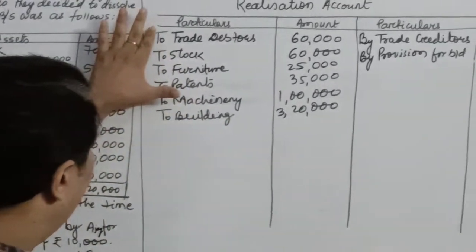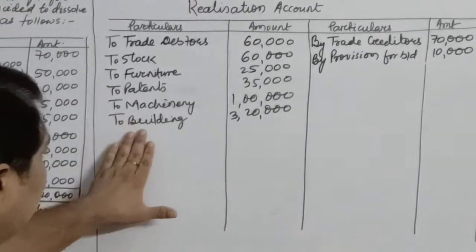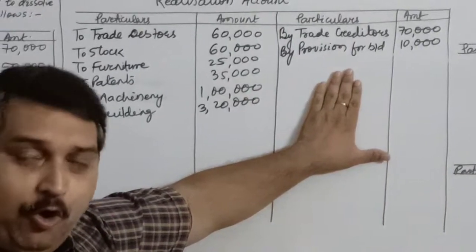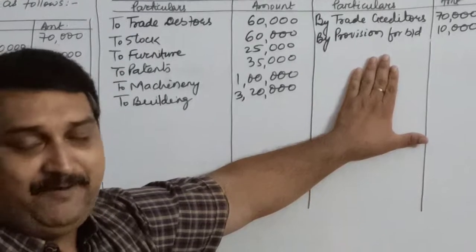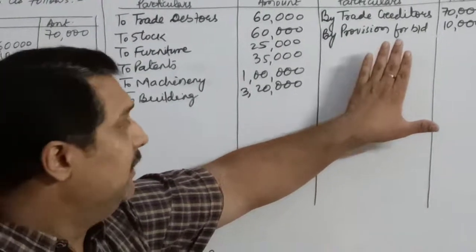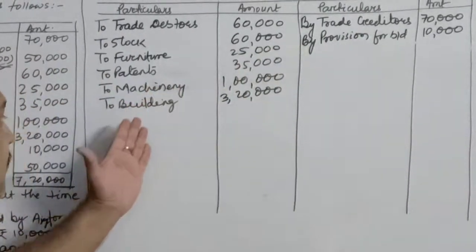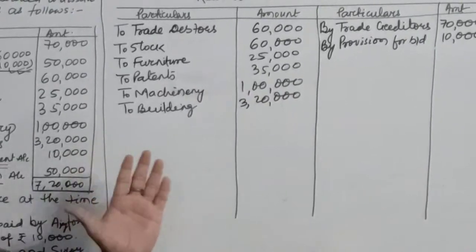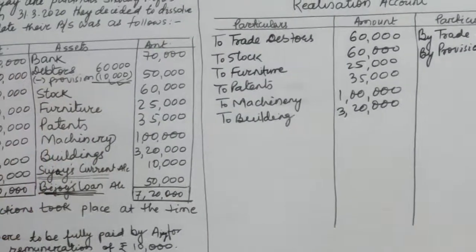As you can see, all the assets have been transferred to the debit side. So the realization of assets will be shown on the credit side. All the money which will be realized, or if any asset is taken over by a partner, the name of the partner will be written on the credit side, and the liabilities to be shown, payment of liabilities should be shown on the debit side of realization. That means all the payments must get reflected on the debit side.